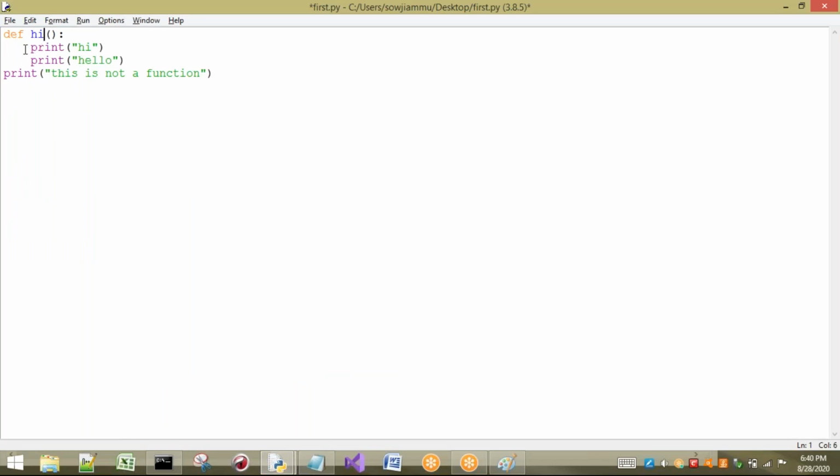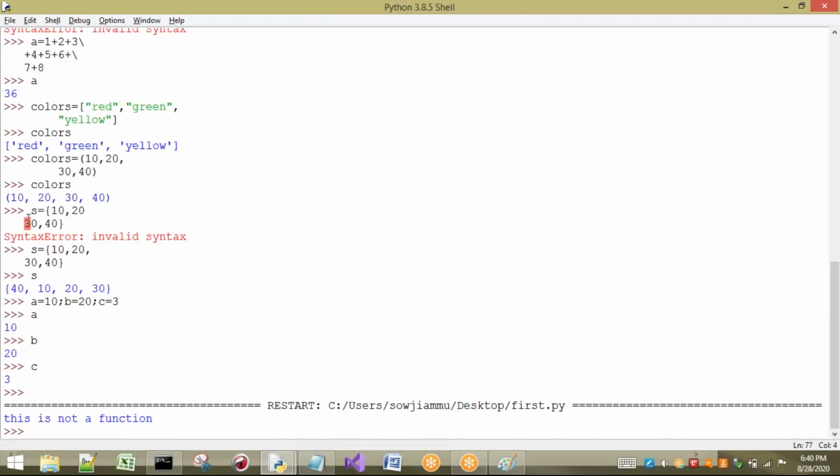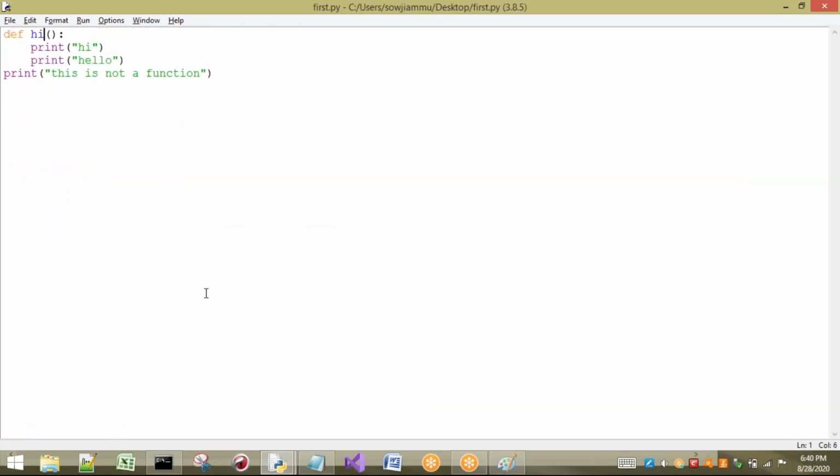This is what we can call the space as an indentation. So I will execute this one so that we can understand easily. See, what is the output we are going to get? "This is not a function" is what we are going to get. The reason is I have not called that function. So I will just call that function.